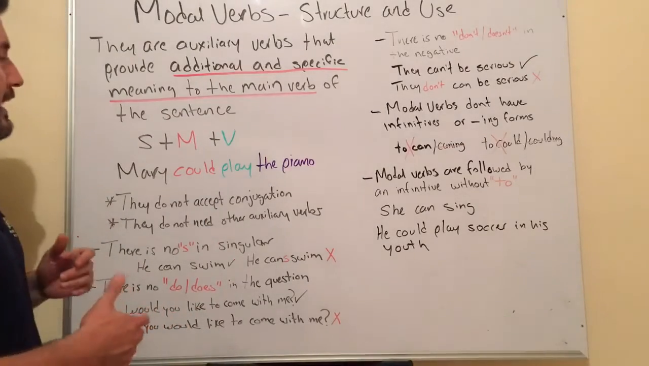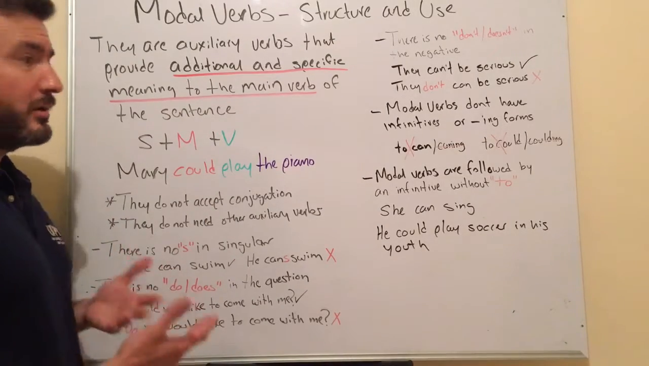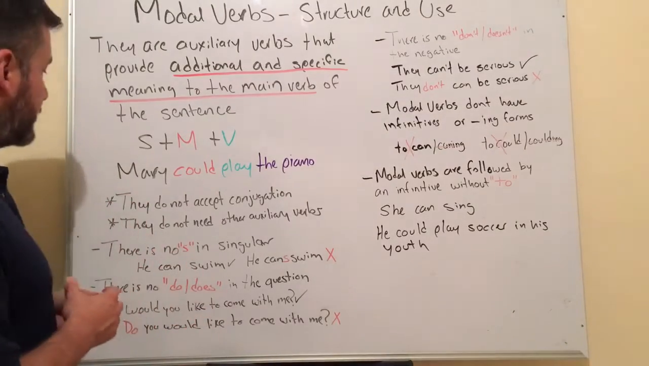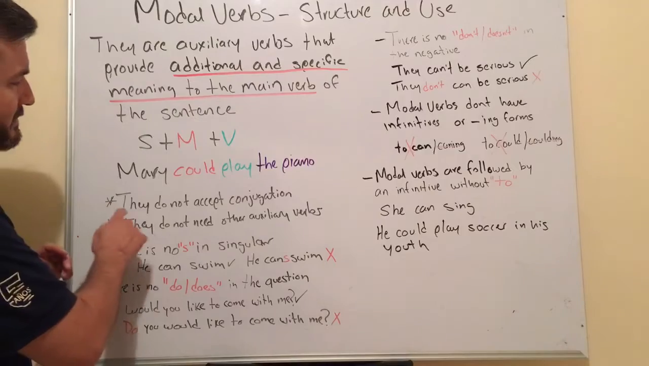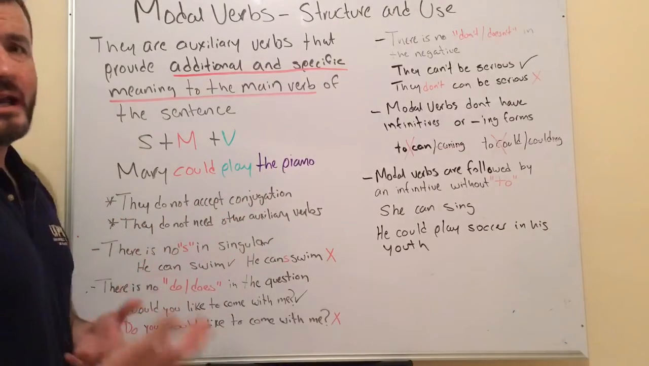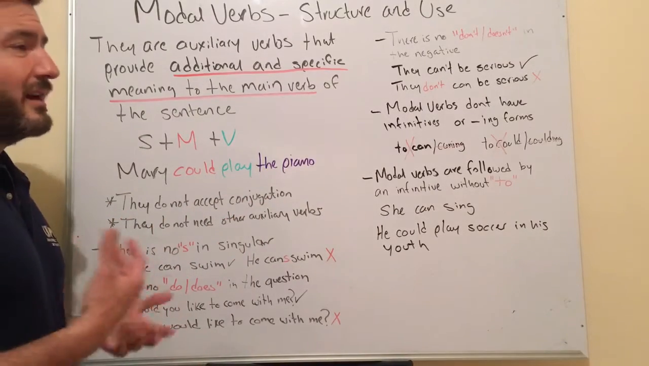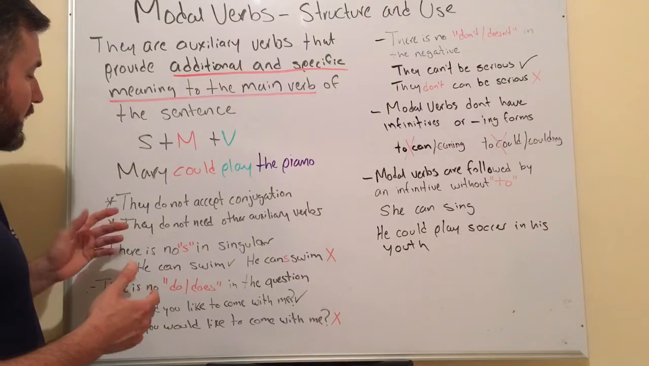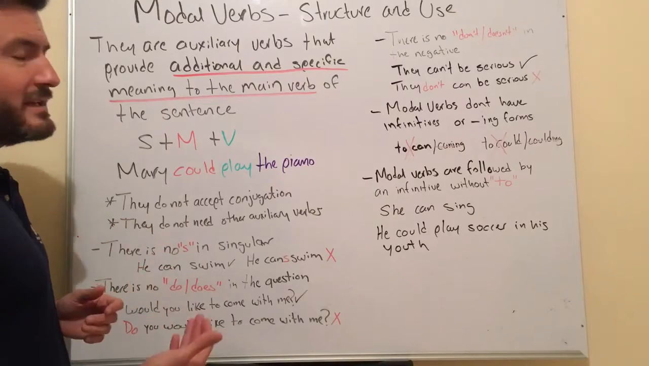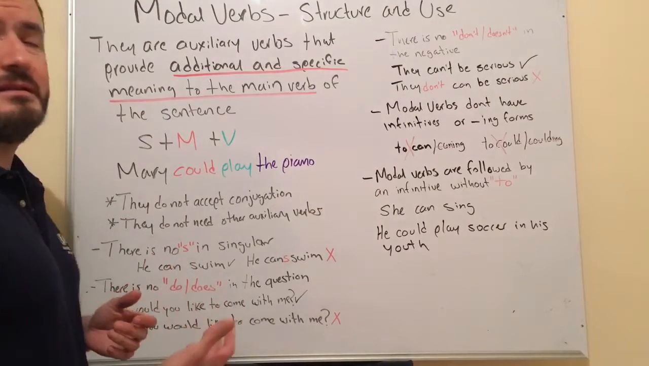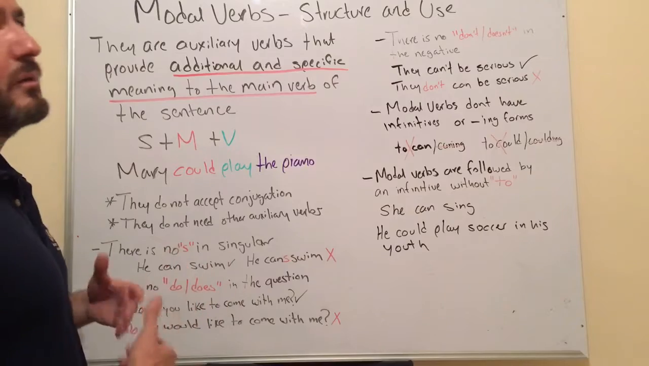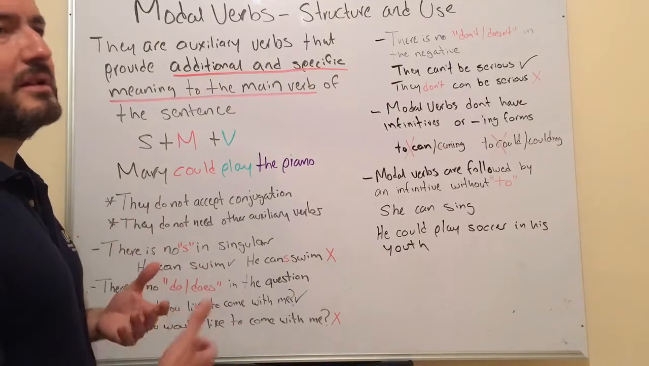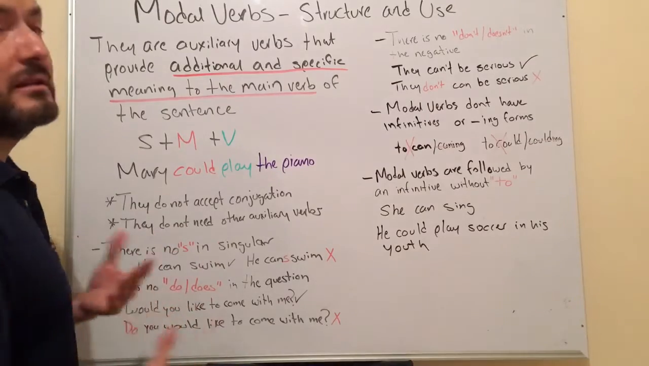Okay, now let's talk about the form of modal verbs and some of the characteristics of these verbs. First, we see they do not accept conjugation. These verbs we cannot conjugate. And they do not need other auxiliary verbs. They can work by themselves. There's no need for additional auxiliary verbs.